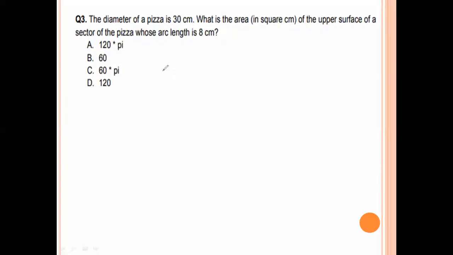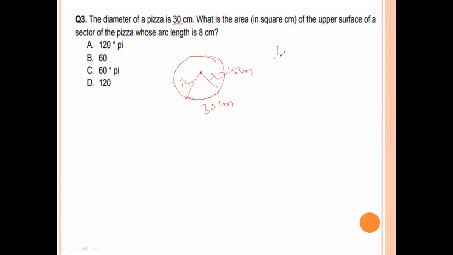The diameter of a pizza is 30 centimeters. What is the area of the upper surface of a sector of the pizza whose arc length is 8 centimeters? The pizza is in the form of a circle. Here the arc length is given. This is a radius, this is also a radius, and this is the arc. The radius and the arc length are given. Diameter 30 centimeters means the radius is 15 centimeters.